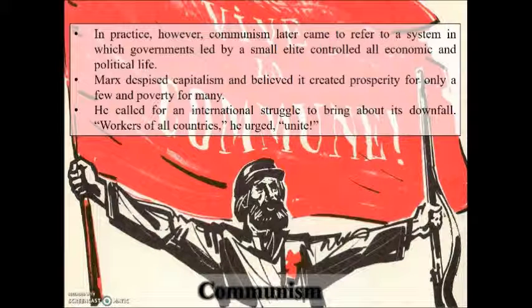Karl Marx despised capitalism, which was the ability of factory owners to make a lot of money or a lot of profits, and believed it created prosperity for only a few and poverty for many, which is a very true statement. He called for an international struggle to bring about its downfall. Workers of all countries, he urged, should unite.